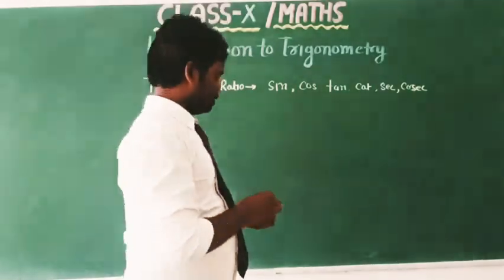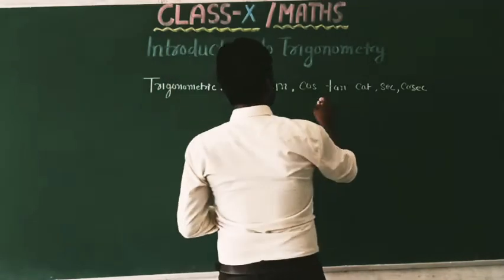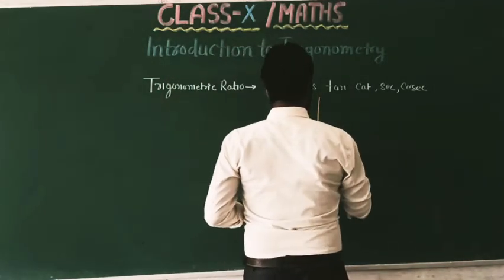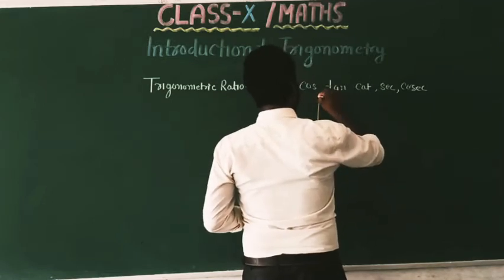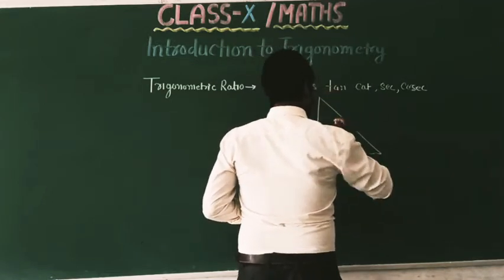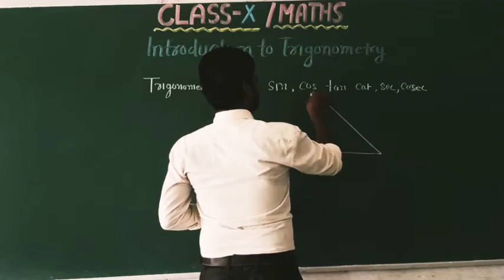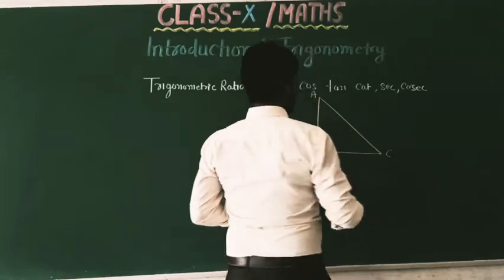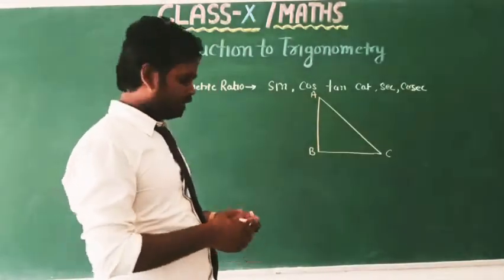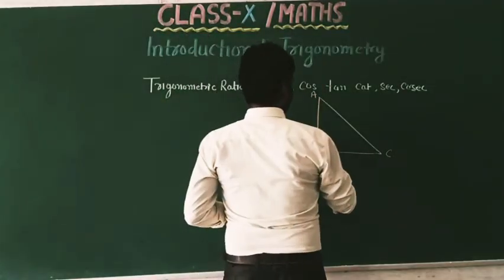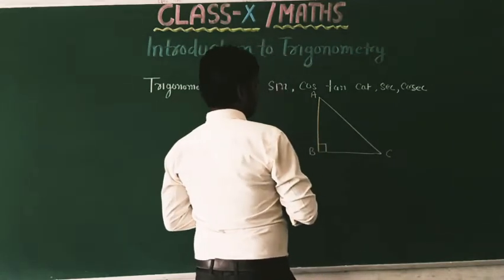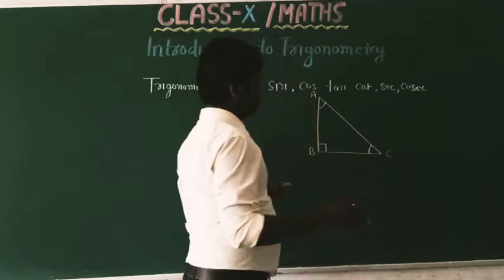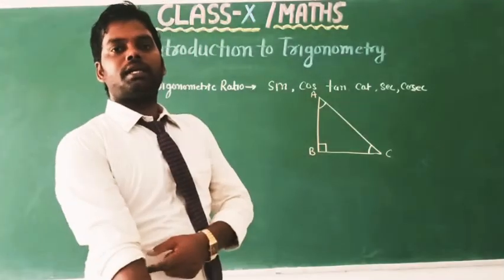Suppose a right angle triangle ABC, right angle at B, and angle A and angle C are the acute angles of the right angle triangle.